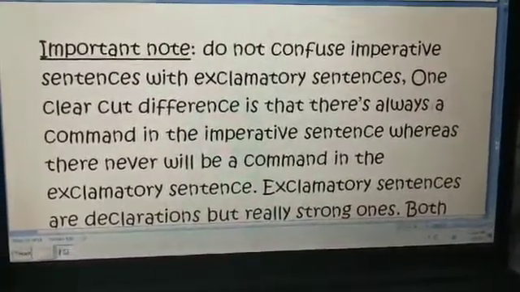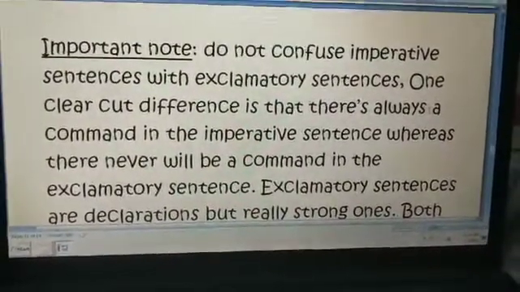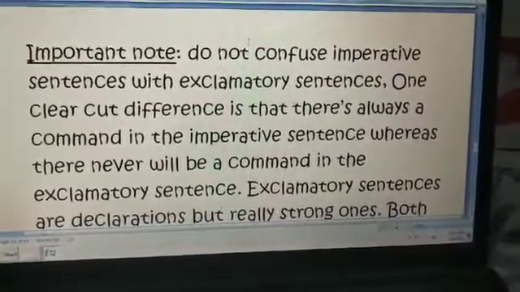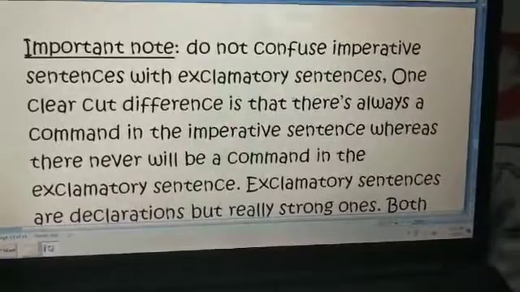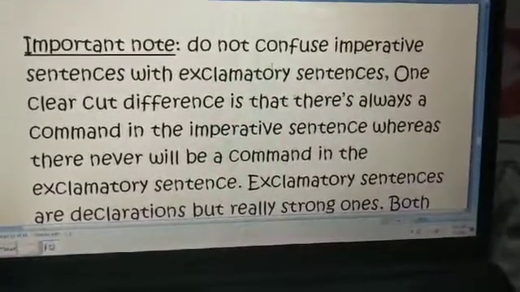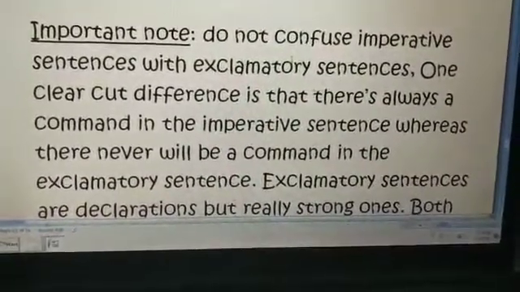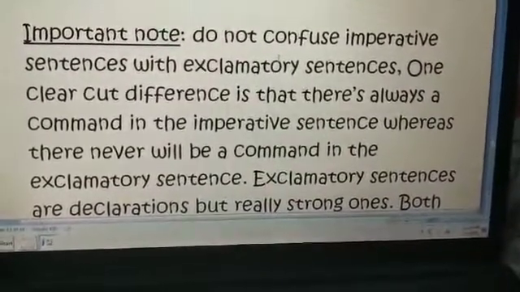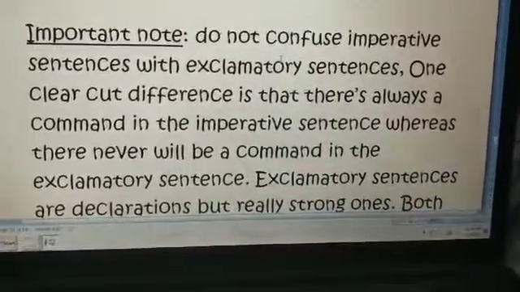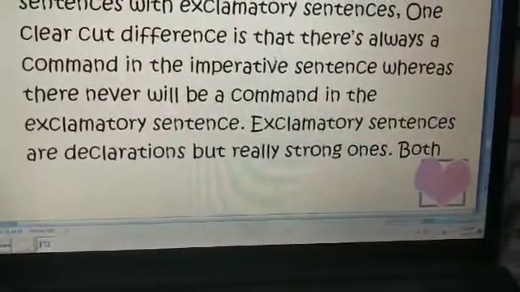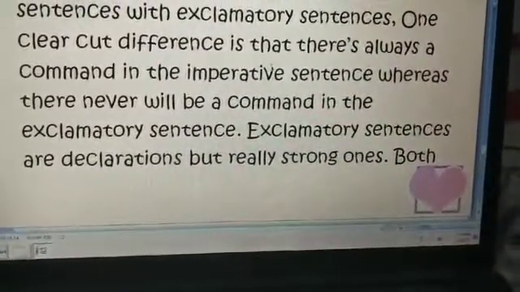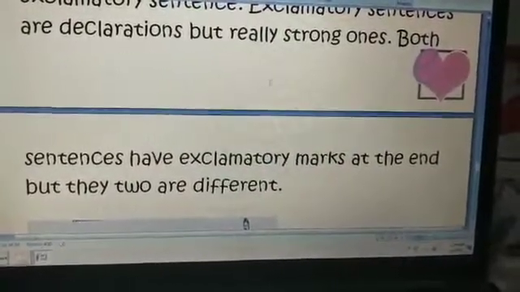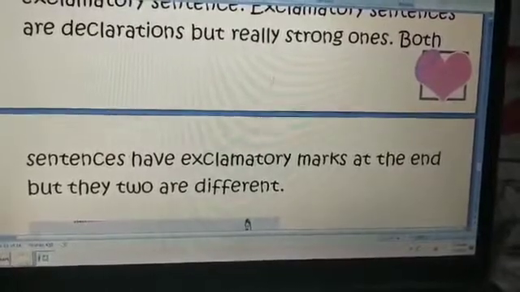Now there is an important note for you. Do not confuse imperative sentences with the exclamatory sentences. One clear-cut difference between the two is that there is always a command in the imperative sentence, whereas there will never be a command in the exclamatory sentence. Exclamatory sentences are declarations, but really strong ones. Both sentences have exclamation marks at the end, but the two are different.